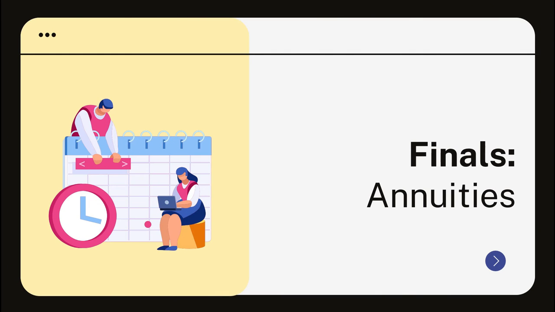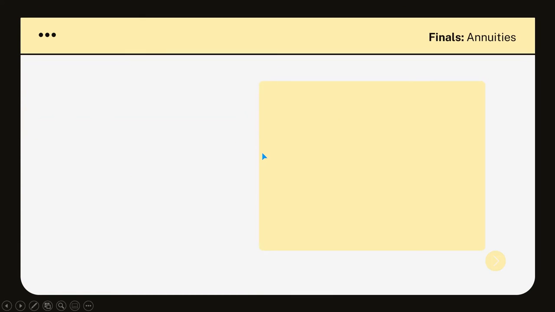All right, finals. It's already finals, and we're back with annuities. So, throughout our course, we have always considered here's a timeline, this is our money borrowed, and then we're going to prepay that loan. And that's not always the case. What do we mean by that?